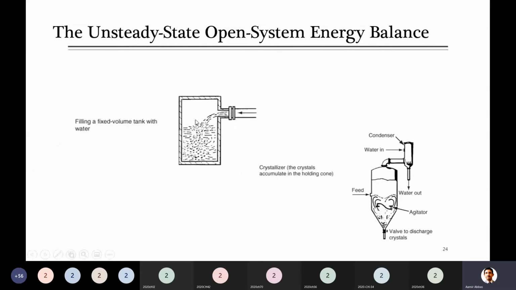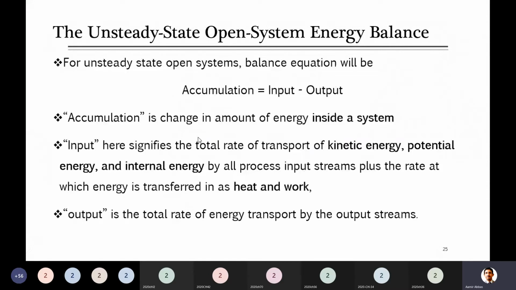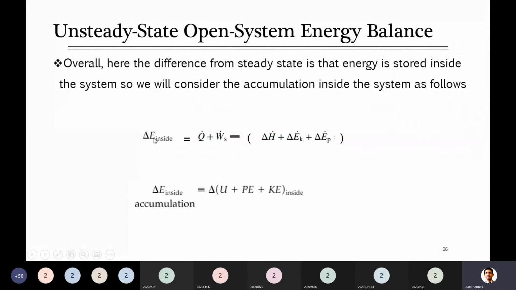Now you want to see the energy of all these contents after 1 hour, when it has become 15 liters in total. So we will be looking at the energy content of that 15 liters, and that is considered the accumulation. In that case, this energy accumulated is equal to these terms that are actually coming into the system.